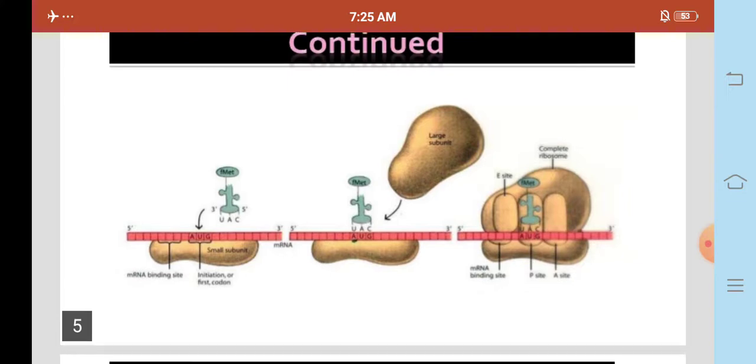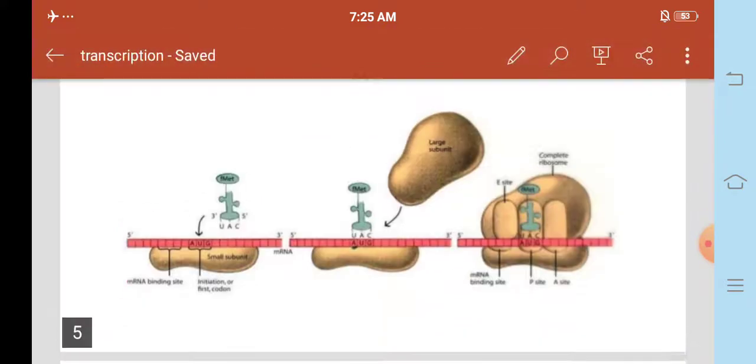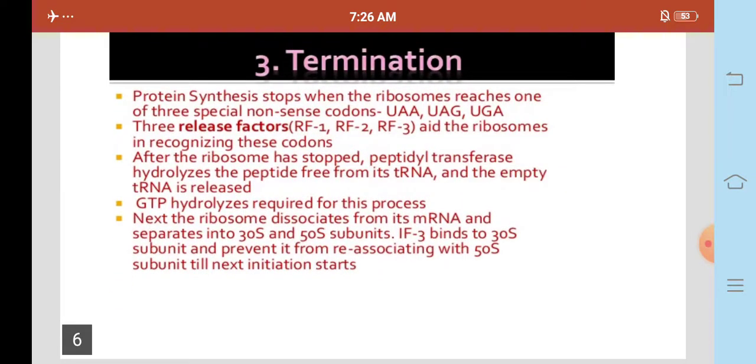This is the mRNA binding site, the initiation or first codon, and the small subunit. This is the large subunit, the complete ribosome. mRNA binding site, P site, A site. And the third one is the termination process.